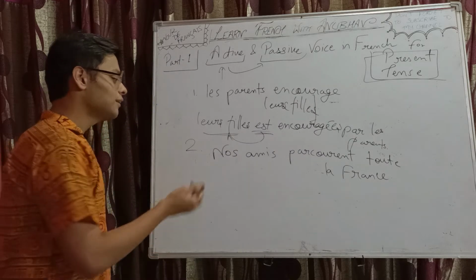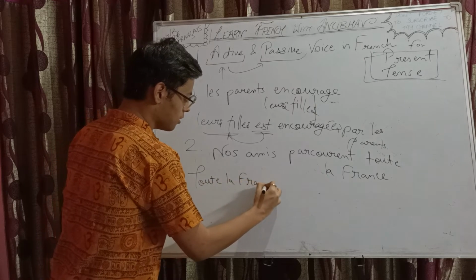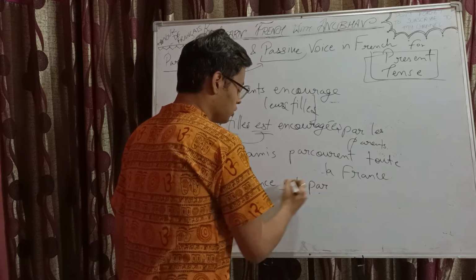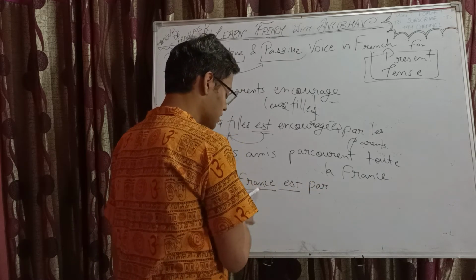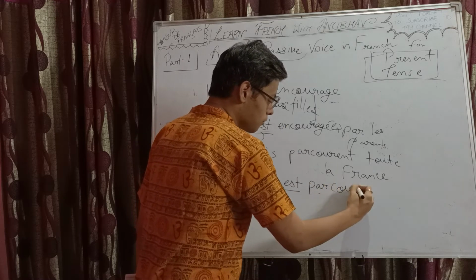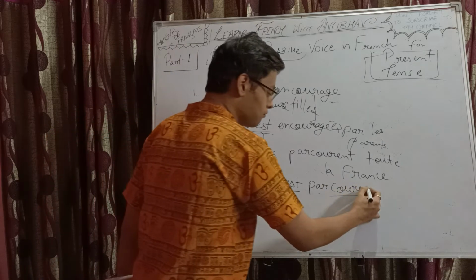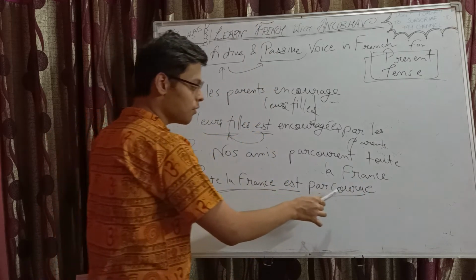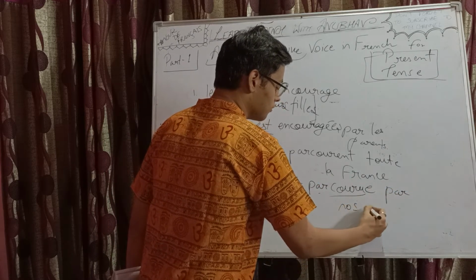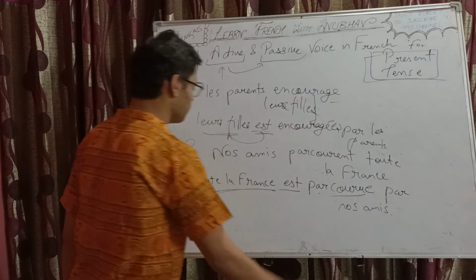Right. So, toute la France est, address conjugation in accordance with the new subject, which is third person singular. A parcouru, the past participle, added an e, toute la France, feminine singular, right? Parcourue, par nos amis. Easy, right? Let's take another example.